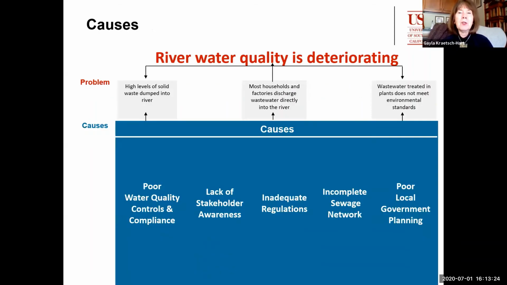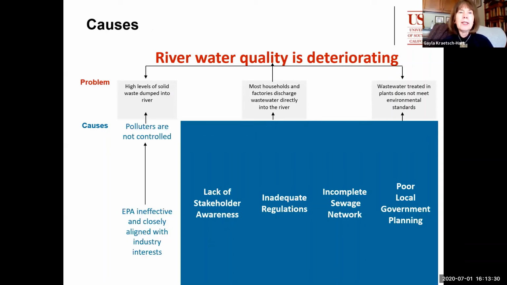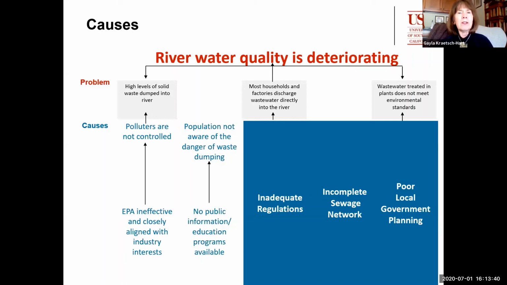The causes really grouped into 5 major topics, one being poor water quality controls and compliance, which really meant that the Environmental Protection Agency in this country were ineffective and were not controlling the polluters. We also found the stakeholders were not aware. There was very little public information and the public was not aware of the dangers of waste dumping.